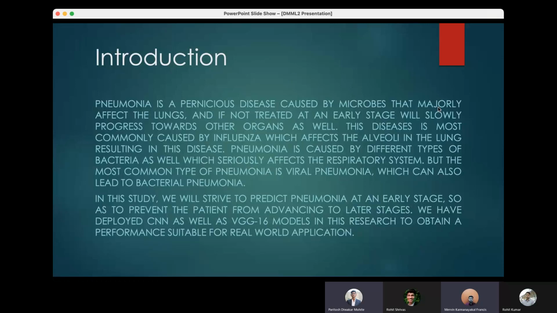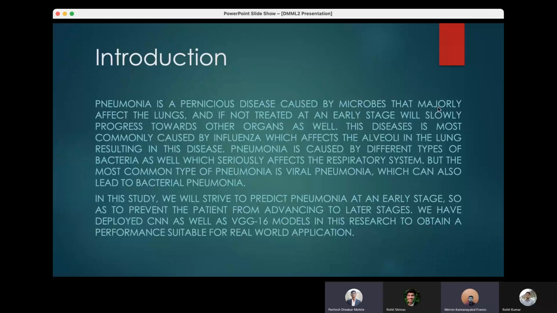Introduction. Pneumonia is a pernicious disease caused by microbes that majorly affect the lungs and, if not treated at an early stage, will slowly progress towards other organs as well. This disease is most commonly caused by influenza, which affects the alveoli in the lung. Pneumonia is caused by different types of bacteria as well as other bacteria which seriously affect the respiratory system. But the most common type of pneumonia is viral pneumonia, which can also lead to bacterial pneumonia.